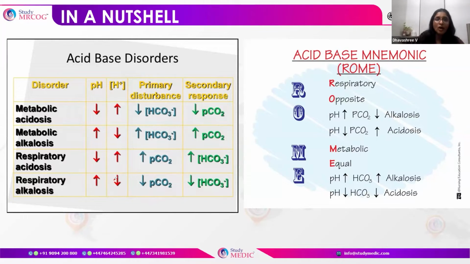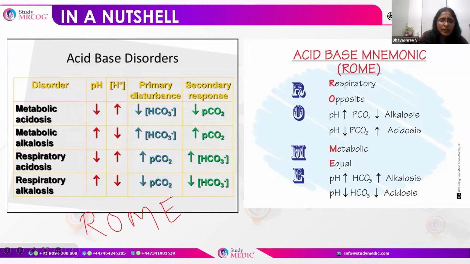So how do we remember these things? It is very easy with a mnemonic called ROME. When you see ROME, in respiratory, we always have to talk about carbon dioxide and the pH. These are the 2 things we have to see when we talk about respiratory.